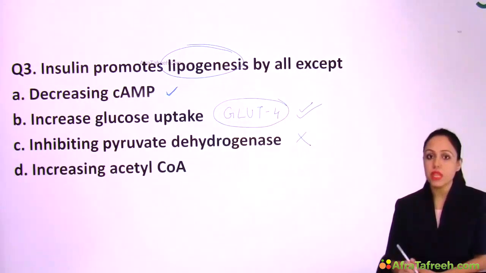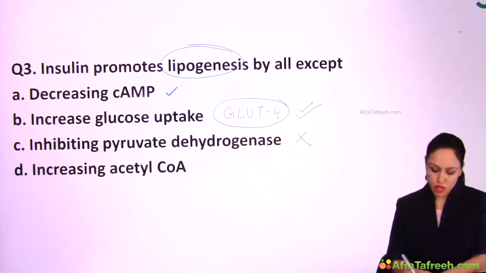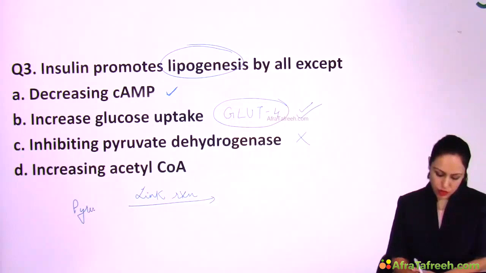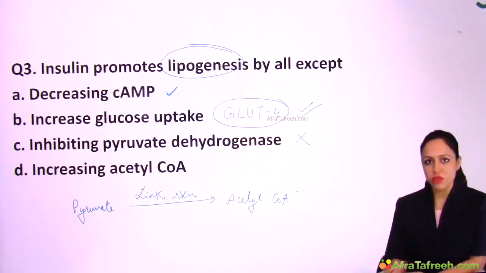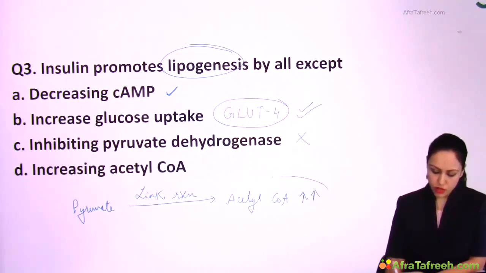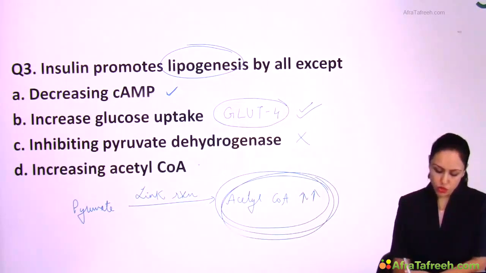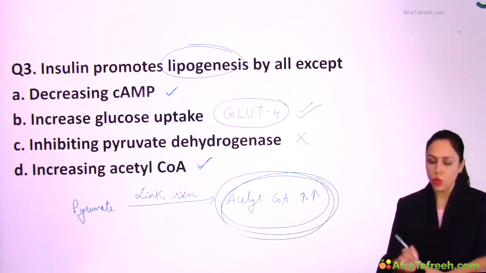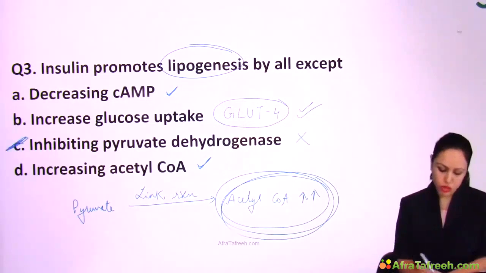And option D, increasing acetyl-CoA. See, I told you insulin activates link reaction, and in the link reaction pyruvate gets converted to acetyl-CoA. So when insulin activates link reaction, it will increase acetyl-CoA. So this option is also correct. So the answer here is option C, that is wrong, right?